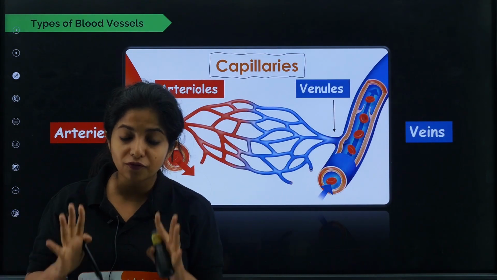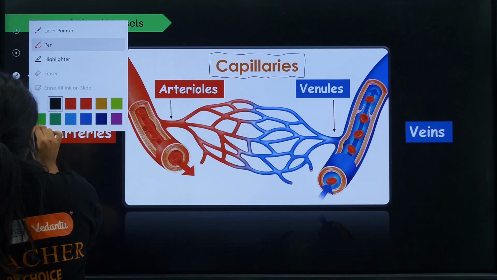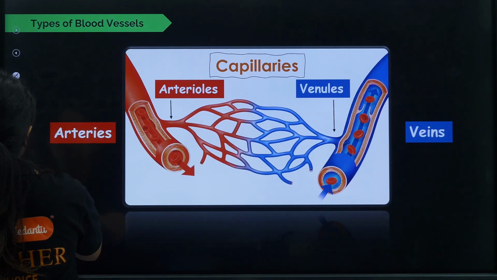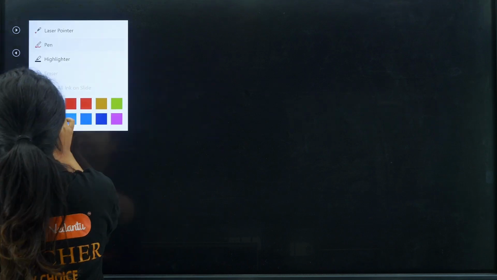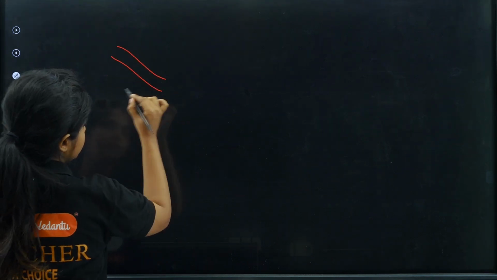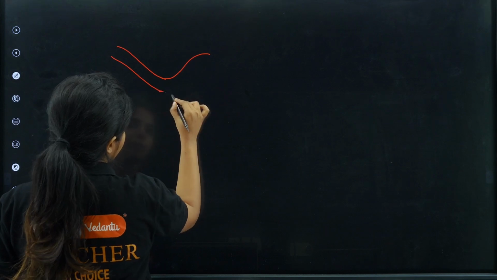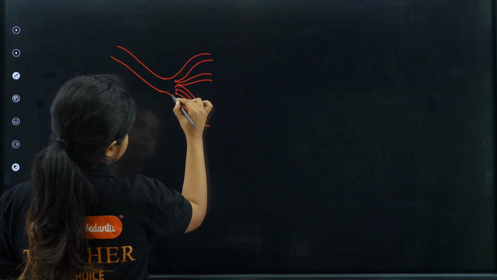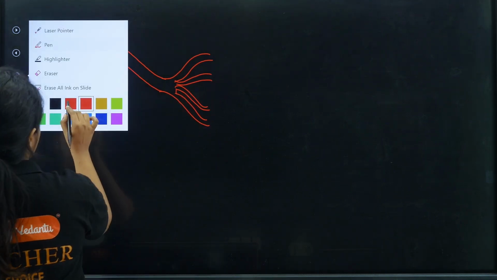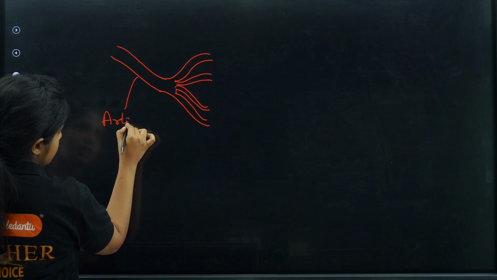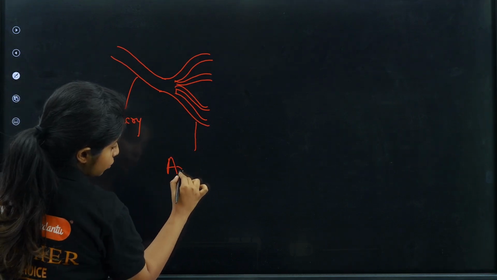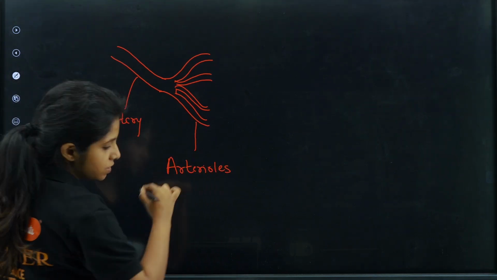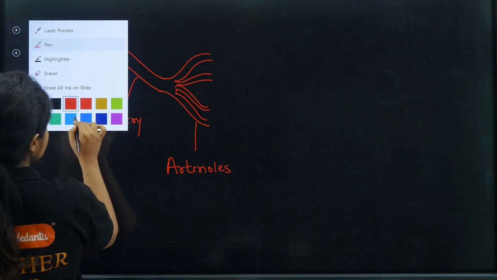So you have three very important types of blood vessels. One is the artery, the other one is the vein, and the one that comes in between is known as capillaries. So the artery, suppose it's like this. This is an artery. The artery will be breaking open like this. This is the artery, the one that breaks open. The smaller ones, you call them arterioles.